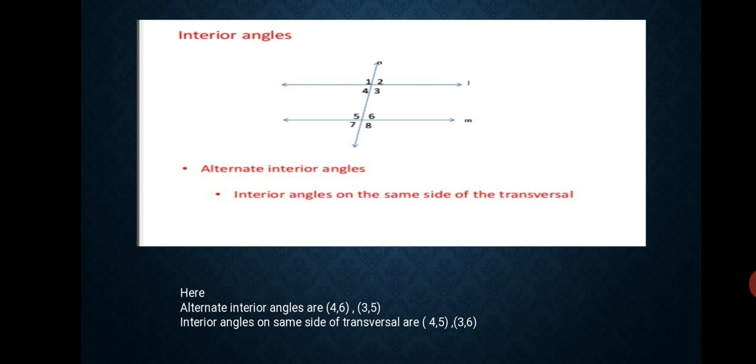So 4 and 6 are alternate interior angles. 3 and 5 are also alternate interior angles. So these are alternate interior angles. Now the second one is interior angles on the same side of the transversal. So it is 4, 5 and 3, 6. I hope you understand this one.